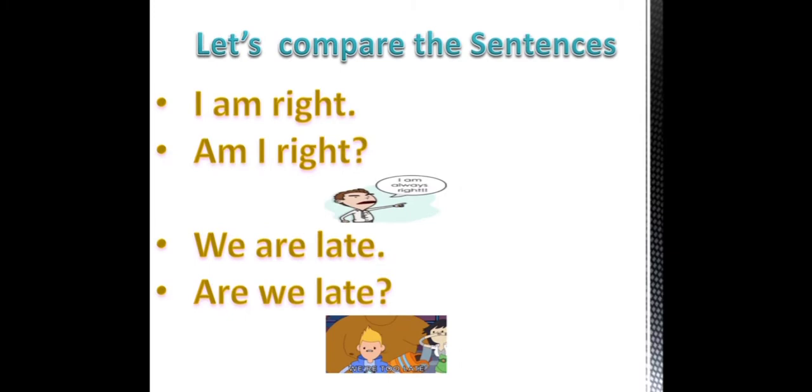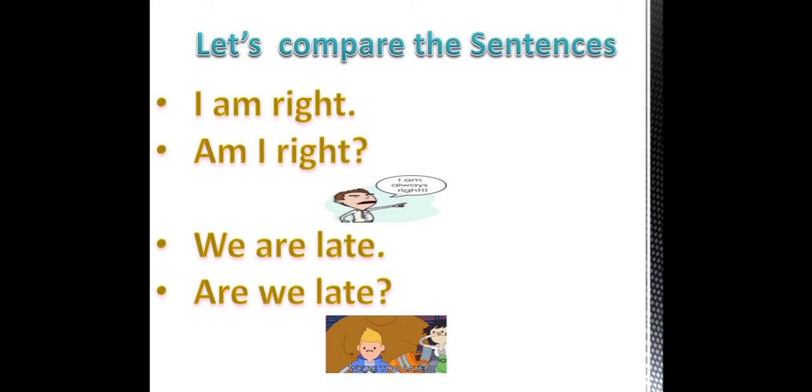Now let's compare the sentences. Here the first sentence, I am right, is a statement. When you convert it into an interrogative sentence, you put the verb in the first place and you put the subject after the verb. Here, in I am right, am is the verb.